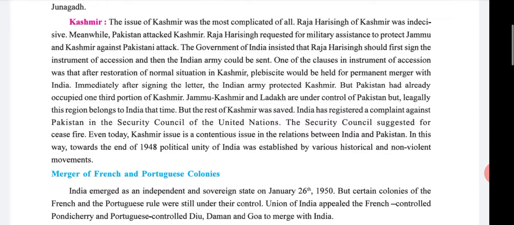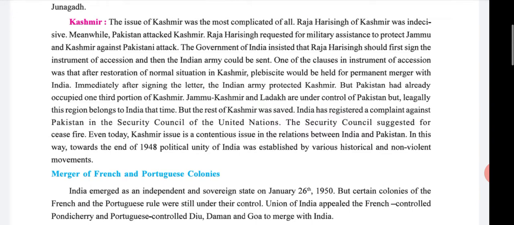The issue of Kashmir was the most complicated of all. Raja Hari Singh of Kashmir was indecisive. Meanwhile, Pakistan attacked Kashmir. Raja Hari Singh requested military assistance to protect Jammu and Kashmir against the Pakistani attack. See students, we have already discussed this in detail in lecture number 1. So here we just go through a plain reading.